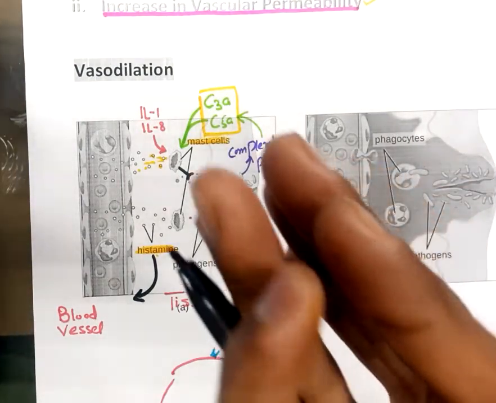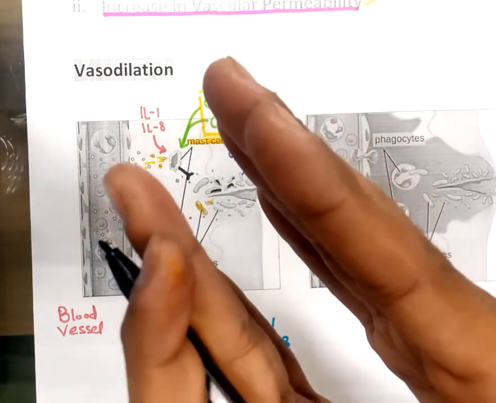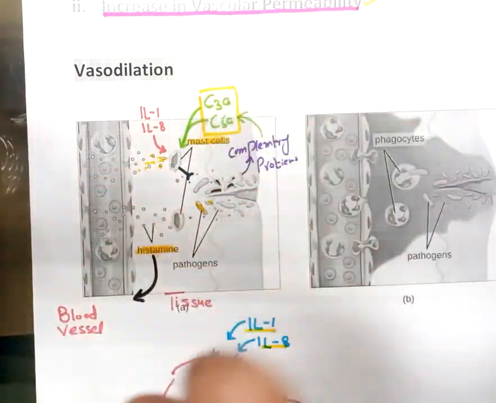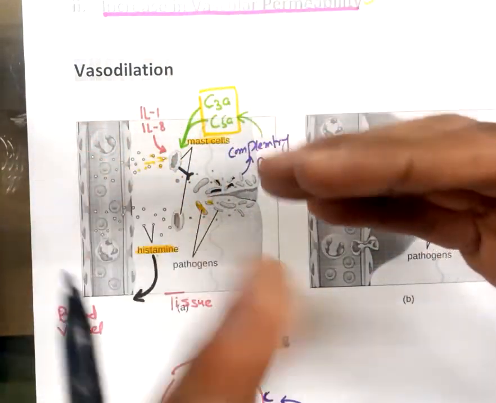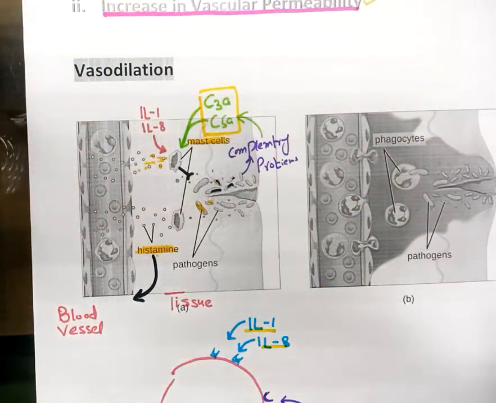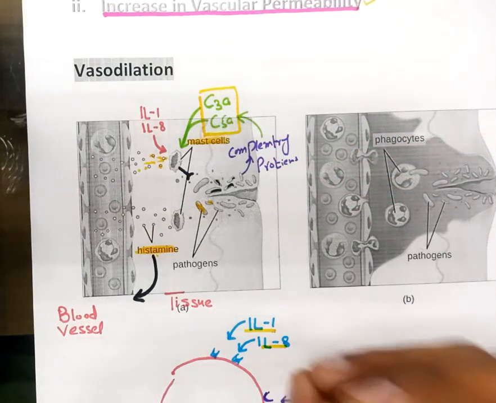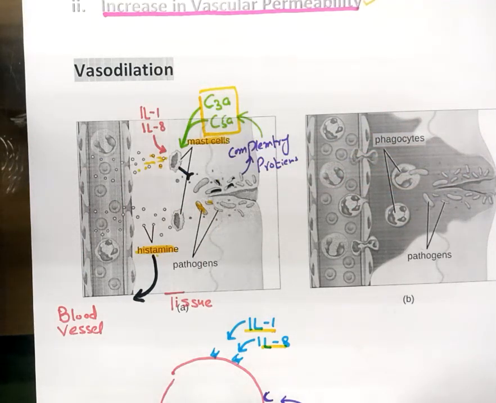When there is smooth muscle relaxation, the vessels against which these muscles are present will get dilated. So because of vascular smooth muscle relaxation, histamine can cause vasodilation. Histamine does not cause relaxation of all smooth muscle. It causes relaxation of the smooth muscle surrounding the blood vessel. So we can say that it causes relaxation in vascular smooth muscle.